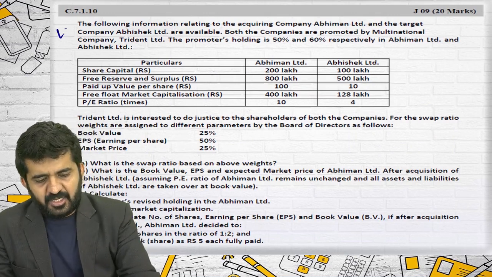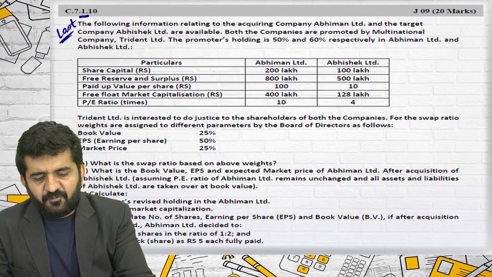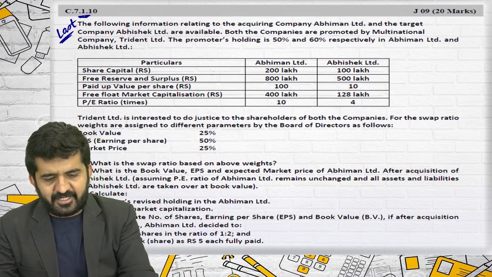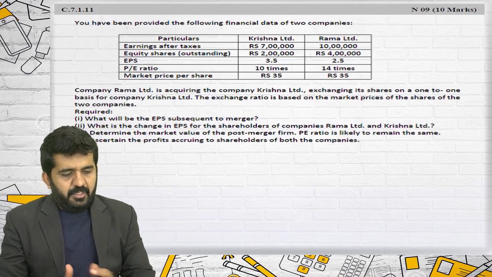The 10th question will be done last. Last means in category 1 we will be doing it last, not last at the end of the chapter, but in category 1 we will be doing it last. 11.